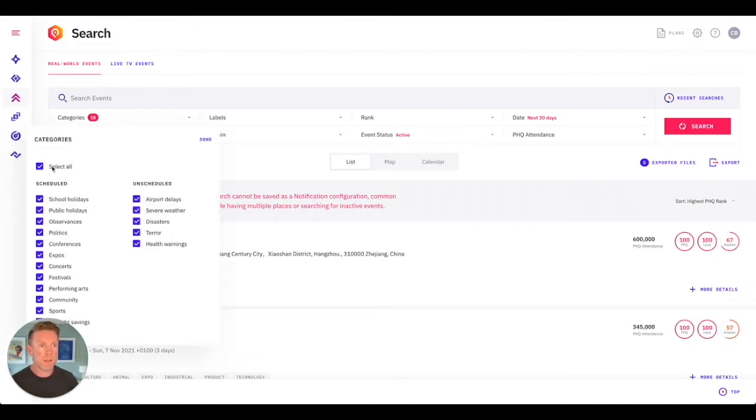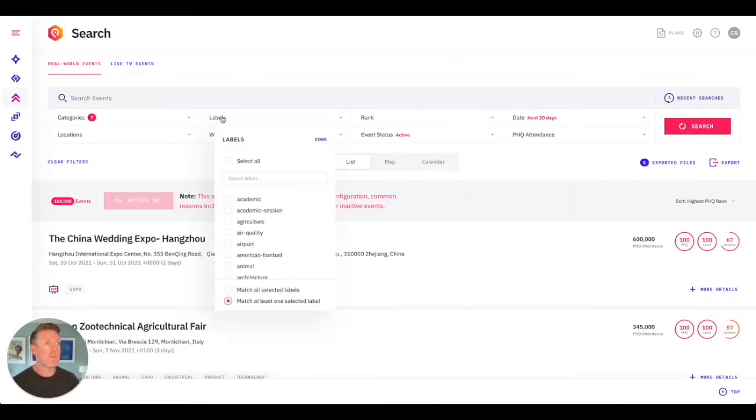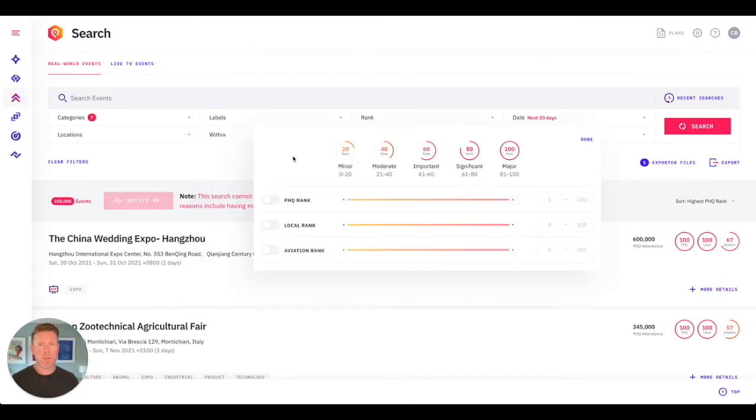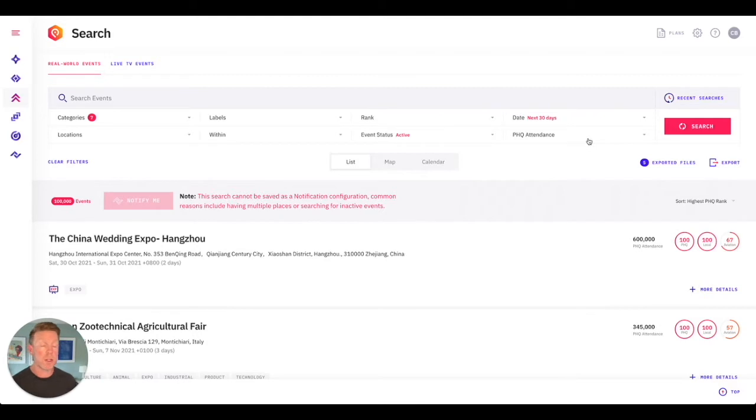Now, in terms of the categories, I'm going to select school holidays, public holidays, conferences, expos, concerts, festivals, and let's just say sports, and hit done. You can also refine that all the way down to our labels. We have around 400 plus labels that you can use to refine that. For example, if you just want to see MLB games, you can refine it all the way down, not just all baseball games. We have our ranking in here. So this is our proprietary ranking, or how we predict events are going to impact big or small in a particular area. So we'll just leave all those on at the moment, and I'll take you through an example when I show an event soon.